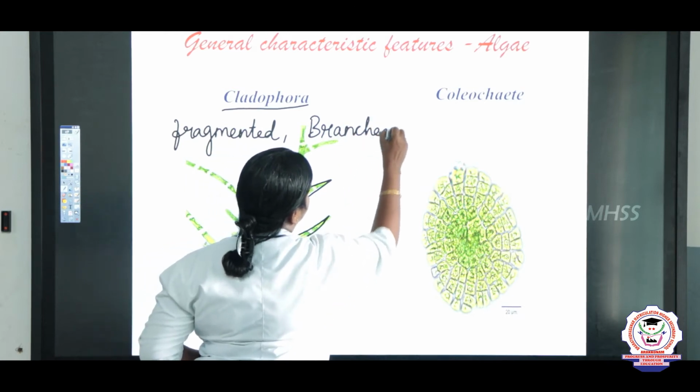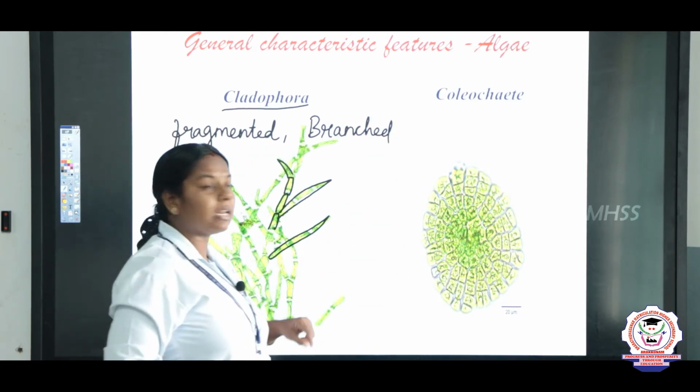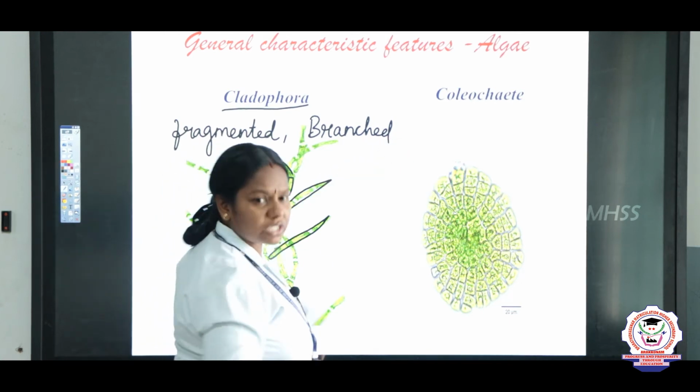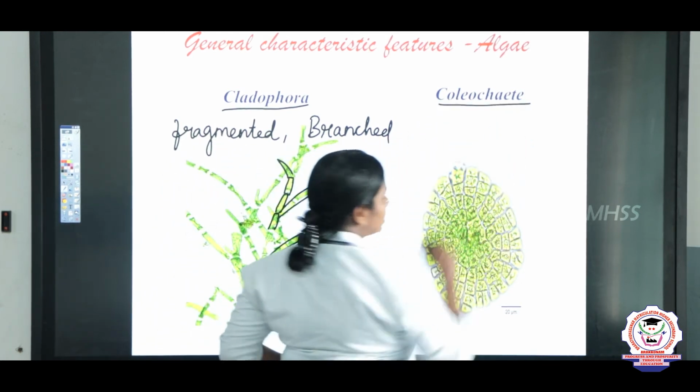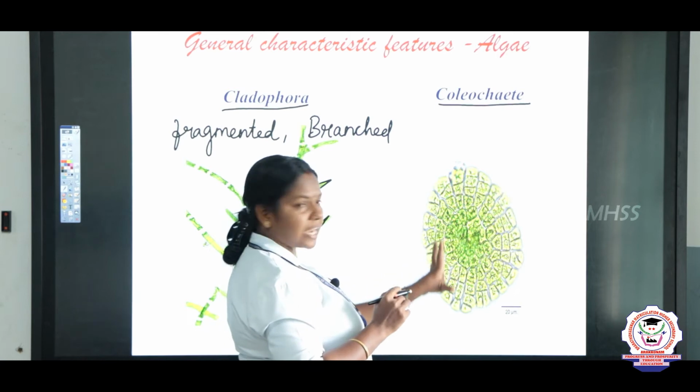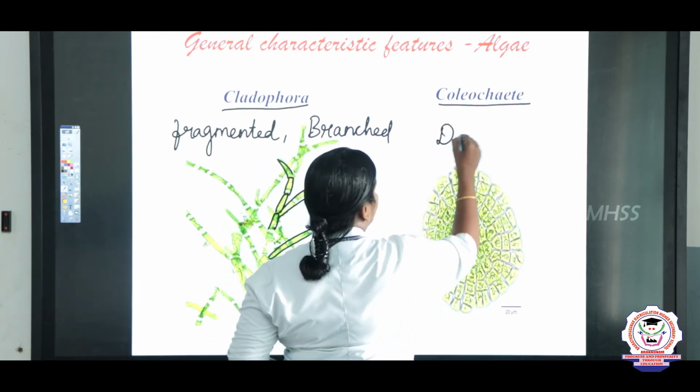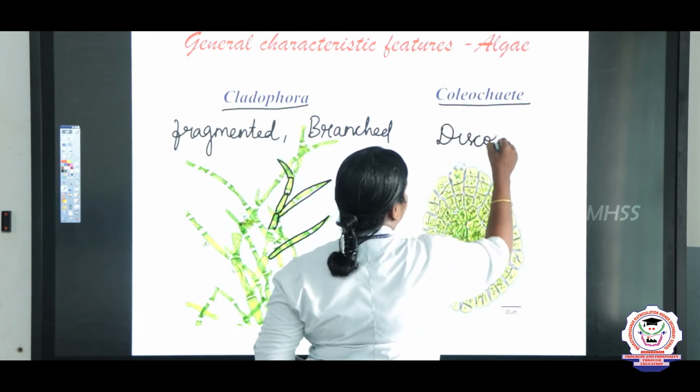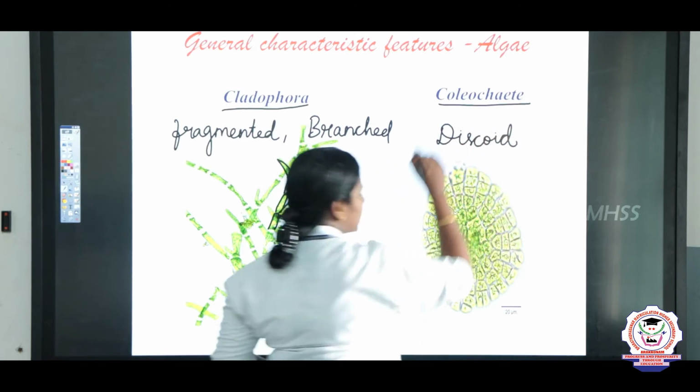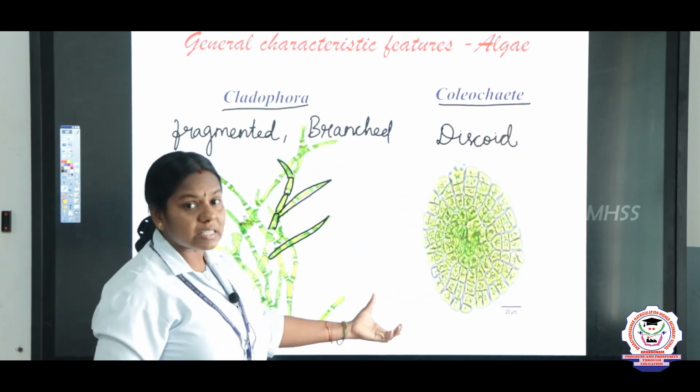And another example algae is Coleochaete. It appears in the disc shape, right. So, we can say it as discoid, disc shaped, we say it as discoid.